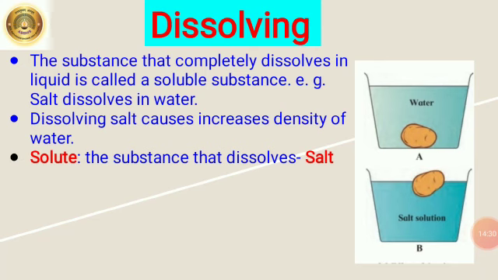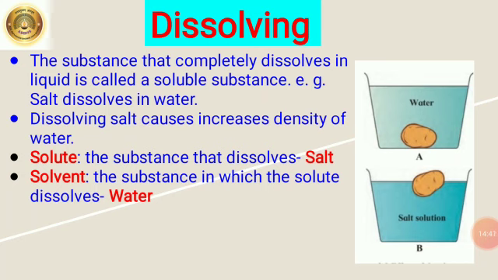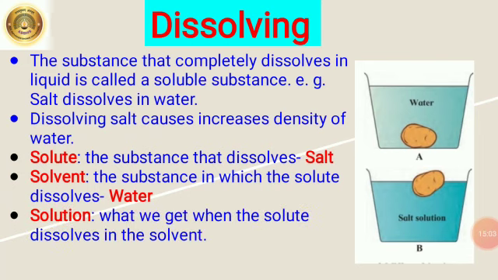Here, solute means the substance that dissolves, that is salt or, in another example, sugar. Solvent is the substance in which the solute dissolves, that is water. Again, one more example we can tell. You can take milk, that is also a liquid, and sugar dissolves in the milk. So solute is sugar and solvent is milk. Solution is what we get when the solute dissolves in the solvent. So we get salty water, that is a solution.